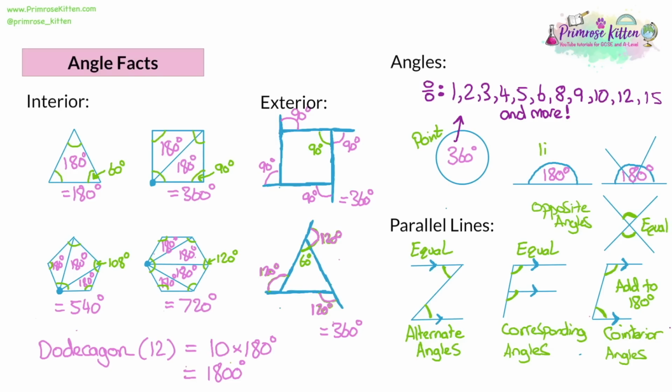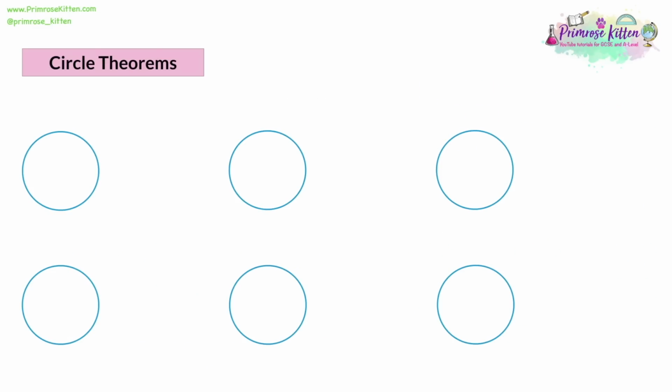So to recap, angles around a point add up to 360. Angles on a line are half of a circle, so that's 180. And angles in a triangle rearrange to be angles on a straight line, which is still 180. Once we know a triangle, we know a square is 360 because it's two triangles, and a pentagon is 540 because it's three triangles. With circle theorems, we have a series of angle facts that exist inside of circles.